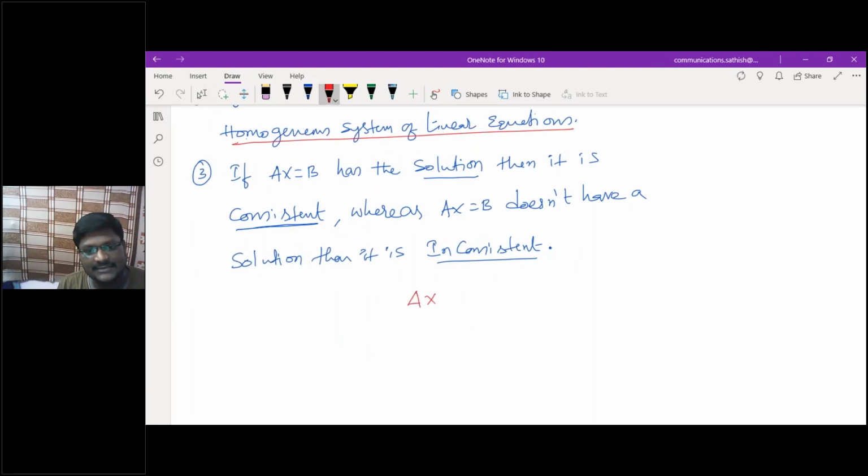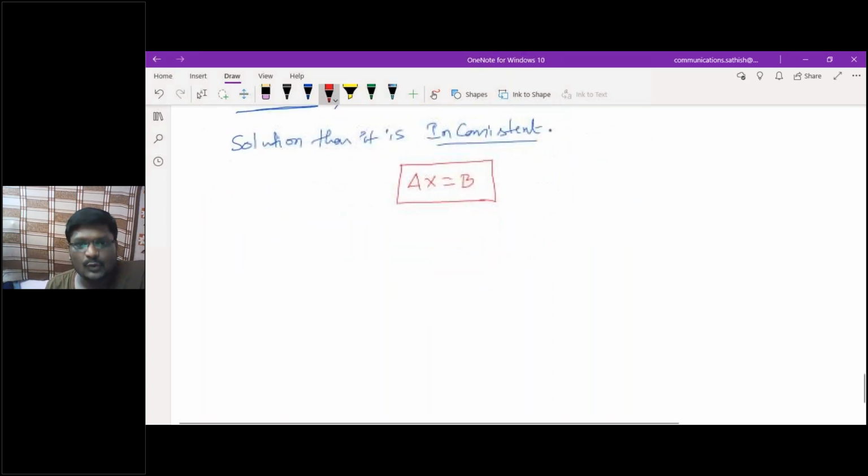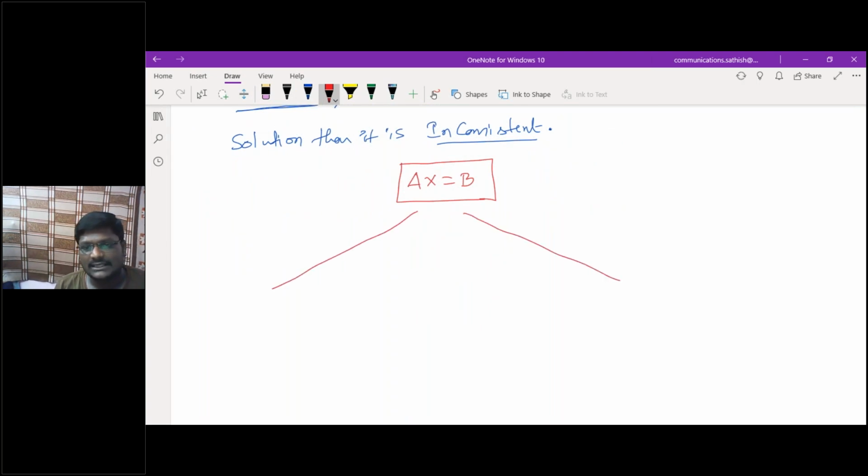Here I'm taking AX is equal to B. This is an equation, no? B is a non-zero matrix. That is nothing but a non-homogeneous system of linear equations. In that case it has two types: one is consistent, the other is inconsistent.